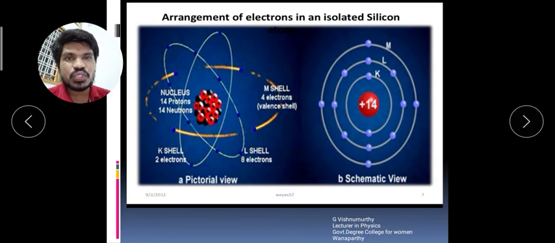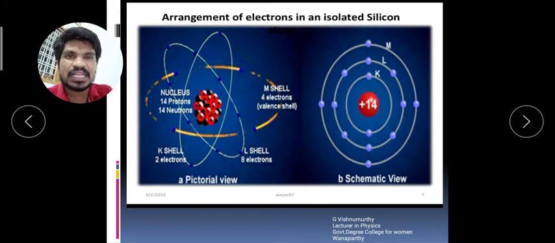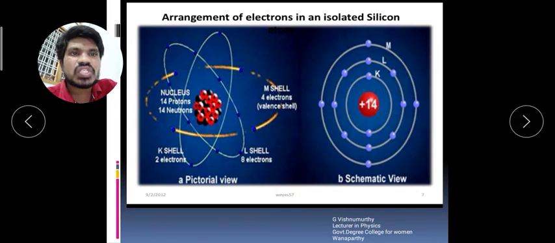If you substitute A equals 28 and Z equals 14, N equals 28 minus 14 equals 14 neutrons. So the nucleus of silicon contains 14 protons as well as 14 neutrons, and also the K, L, M orbitals or shells.